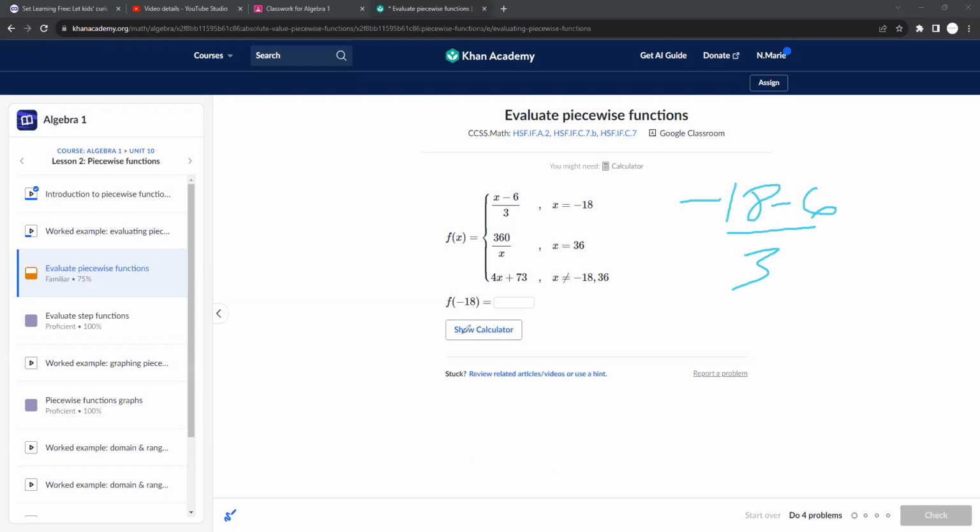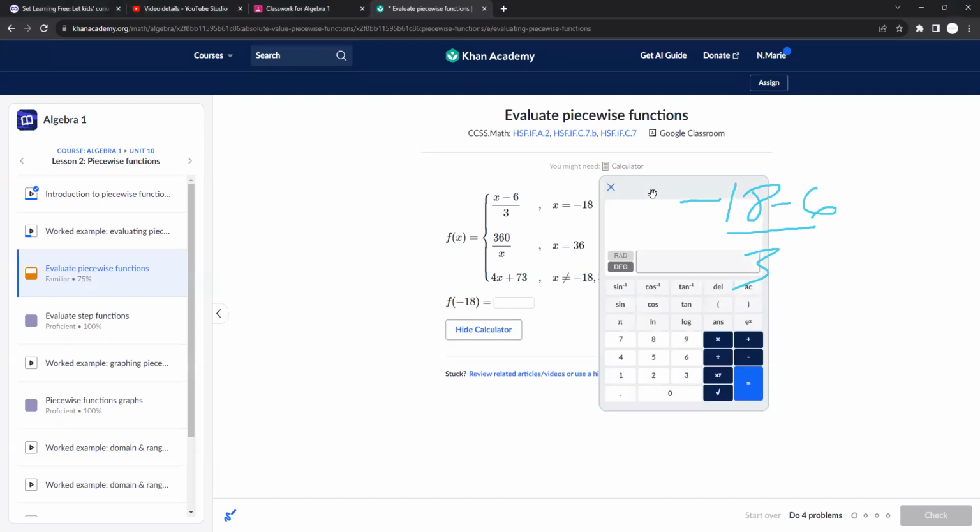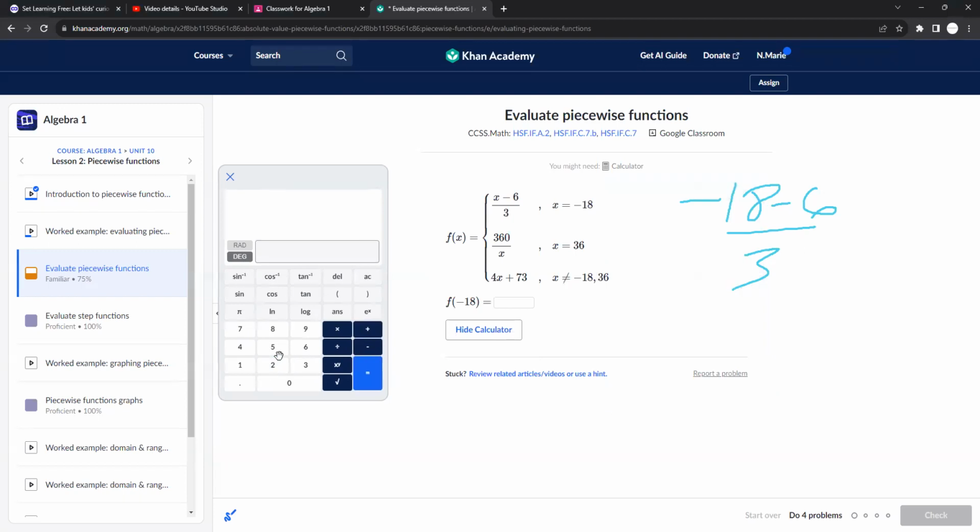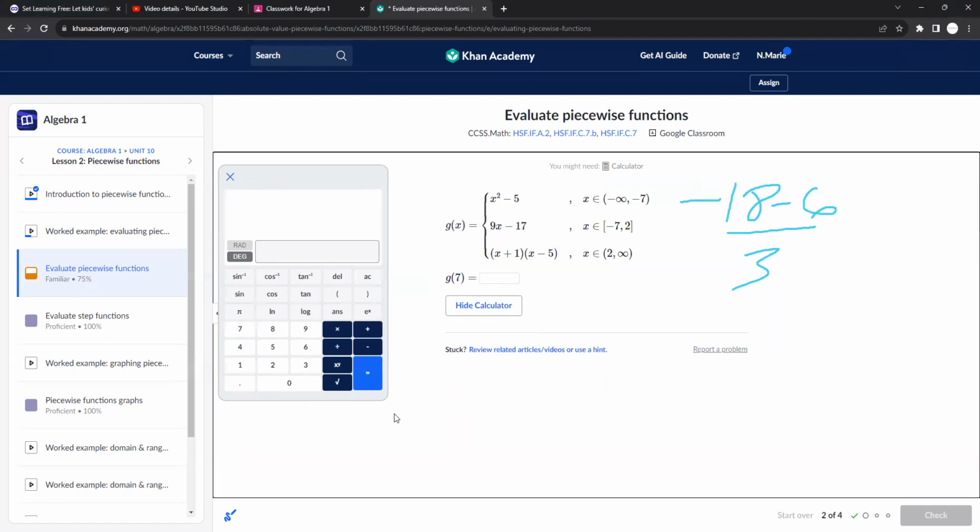All right, so I had to pause the video for a moment. Okay, negative 18 minus 6. You can use your calculator here on Khan Academy. You get negative 24 over 3. You can even use a calculator for that too if you need to, but you should get negative 8. So when x is negative 18, the y value for this piecewise function is negative 8. So you're just plugging in the x value where you should, and you're finding what the y value is.